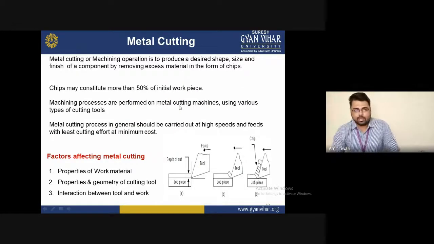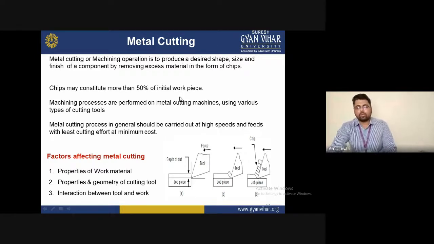Now, metal cutting is, we can say, producing a desirable shape, size, or finish on a component by removing the excess material in the form of chips. Ultimately, the formation of the chip is generated by the removal of material, and the material is removed with the help of the cutting tool. So the chip may constitute up to 50% of the initial workpiece.